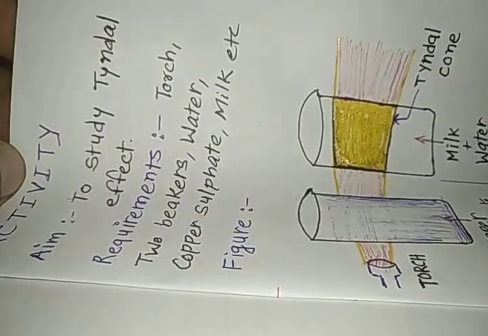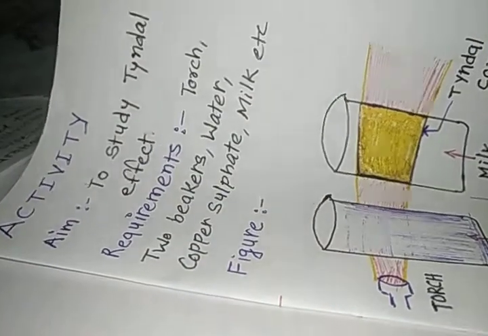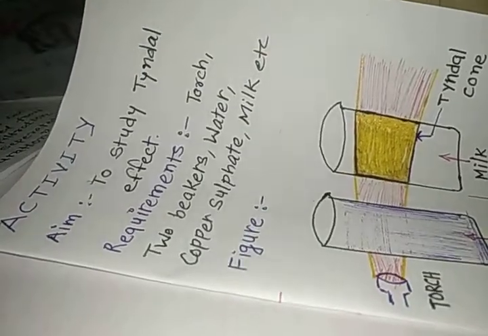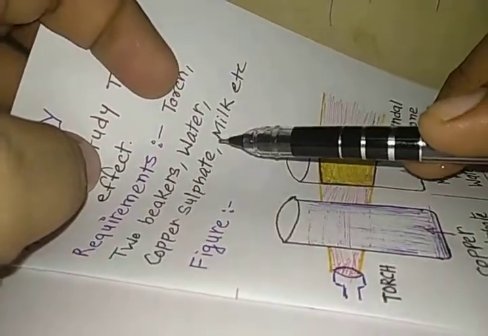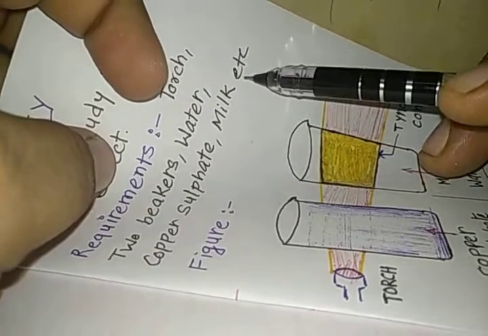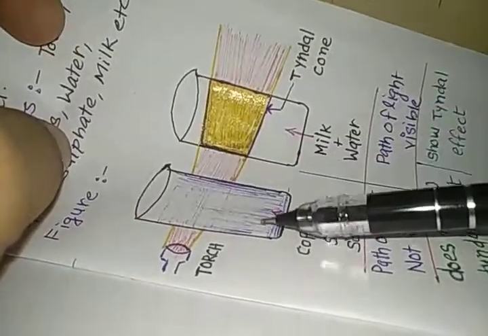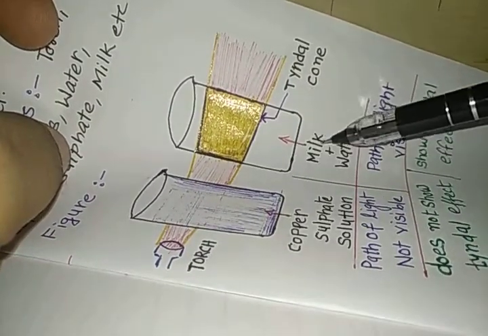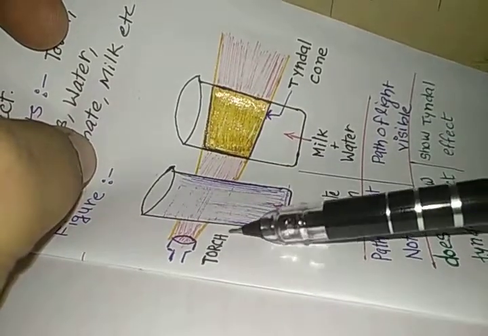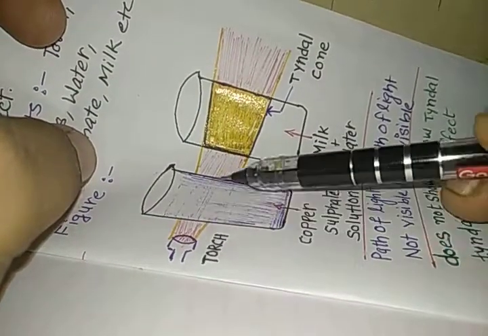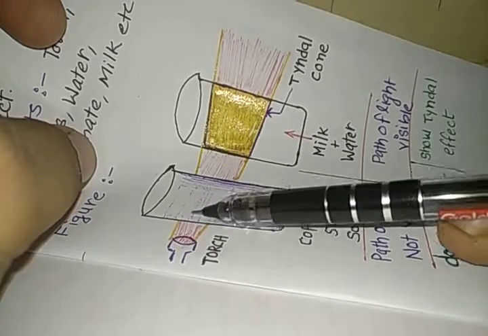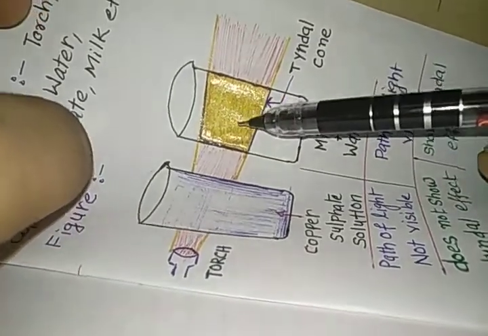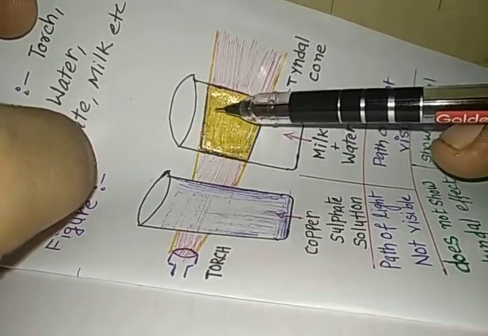Now let us study an activity to study the Tyndall effect. So our aim is to study the Tyndall effect. The requirements are a torch, two beakers, water, copper sulfate and milk. You can see in the figure that we have taken two beakers. In one beaker we have copper sulfate solution, in another beaker we have milk plus water. We pass the light from the torch. The path in the copper sulfate solution beaker cannot be seen, but the path of light in the milk and water, you can see, has been illuminated and it can be seen.